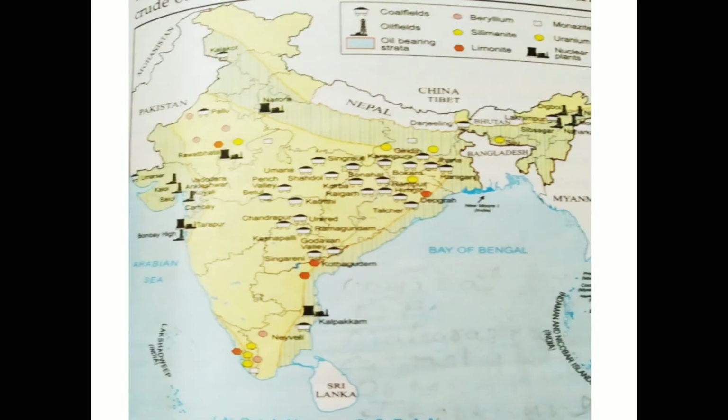Here you find that Andhra Pradesh and Telangana have a coastal area where it is found, in Andhra Pradesh, where the delta of the Krishna and Godavari is found. And offshore, here you can find oil extraction done in the Mumbai High. So these are the places where petroleum is found in our country.